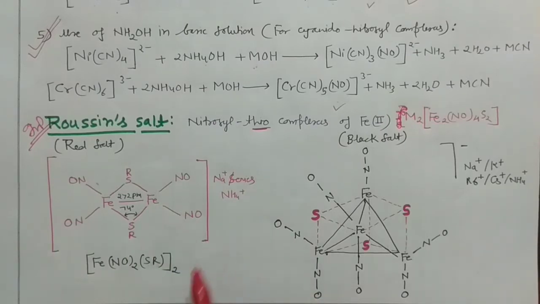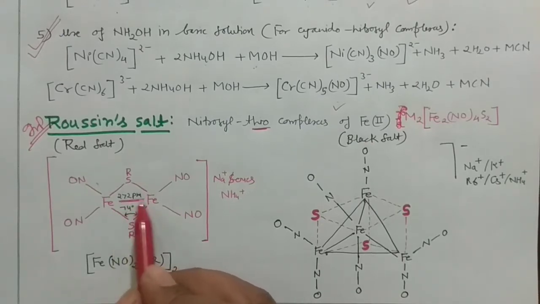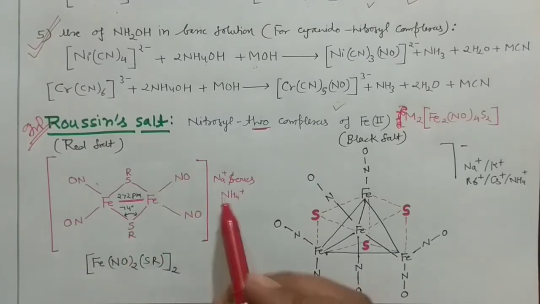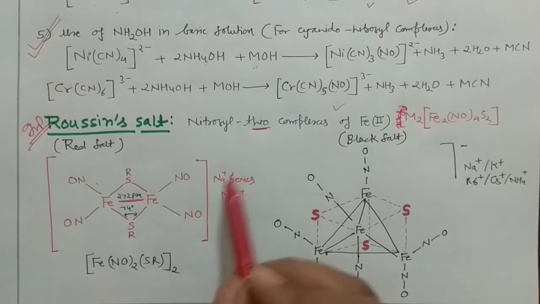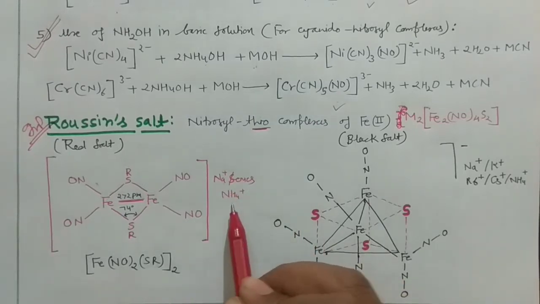This is something very, very important, and it is found that the iron-iron bond length in your ROUSSIN'S red salt is 272 picometer, and the bond angle between these two irons which are connected with the sulfur is found to be 74 degrees. 74 degrees, I am very sorry. And your positively charged ion could be anything. It could be from your sodium series, like sodium, potassium, rubidium, cesium, anything, but lithium is not there. Okay, or you may have the ammonium ion also.